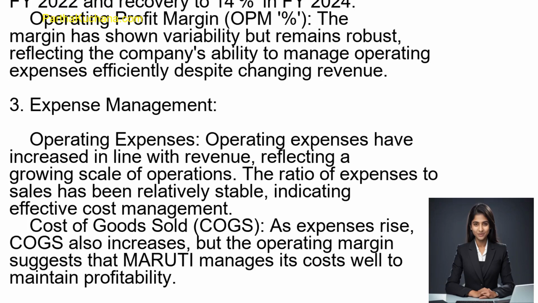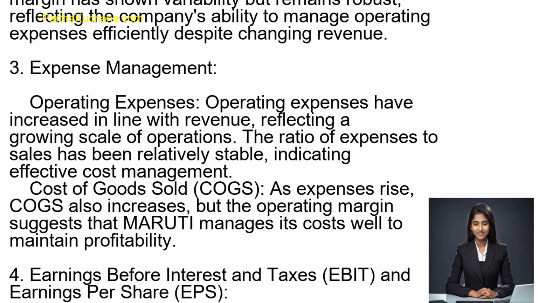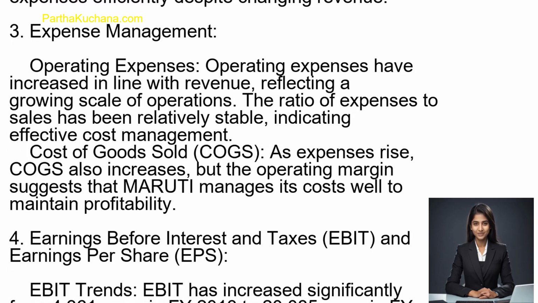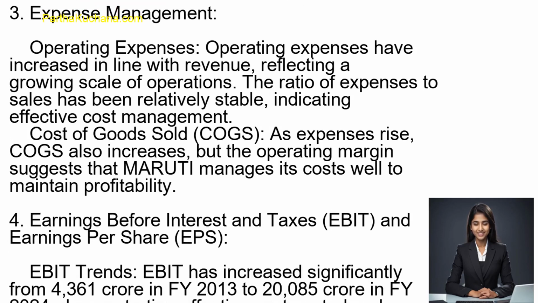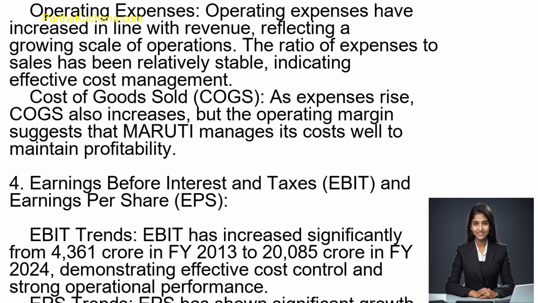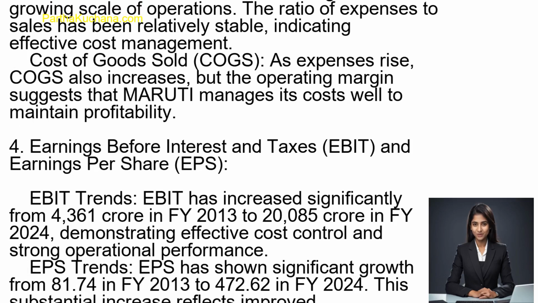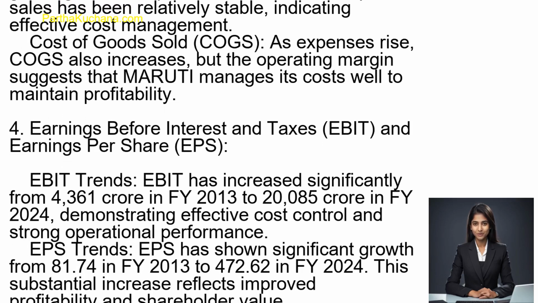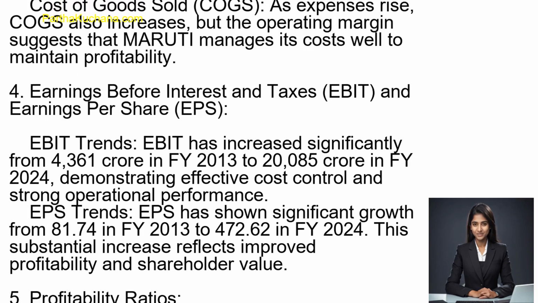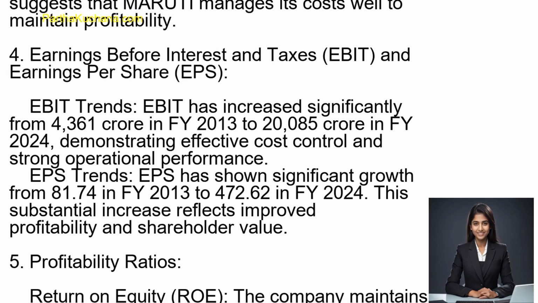4. Earnings before interest and taxes, EBIT, and earnings per share, EPS. EBIT trends. EBIT has increased significantly from 4,361 crore rupees in FY 2013 to 20,085 crore rupees in FY 2024, demonstrating effective cost control and strong operational performance. EPS trends. EPS has shown significant growth from 81 rupees and 74 paise in FY 2013 to 472 rupees and 62 paise in FY 2024. This substantial increase reflects improved profitability and shareholder value.